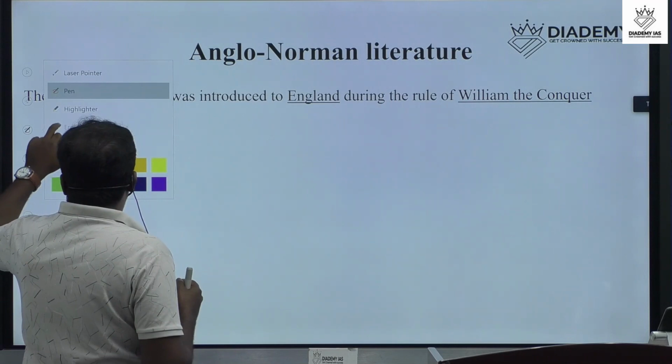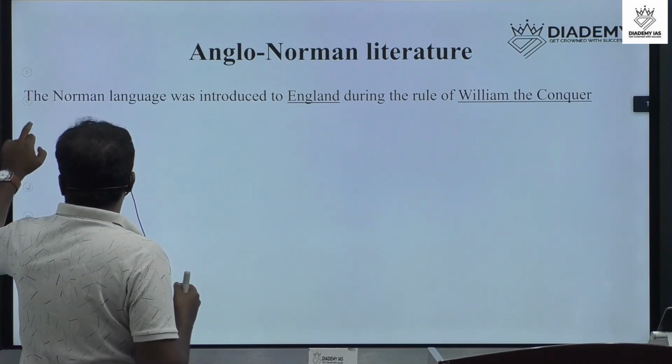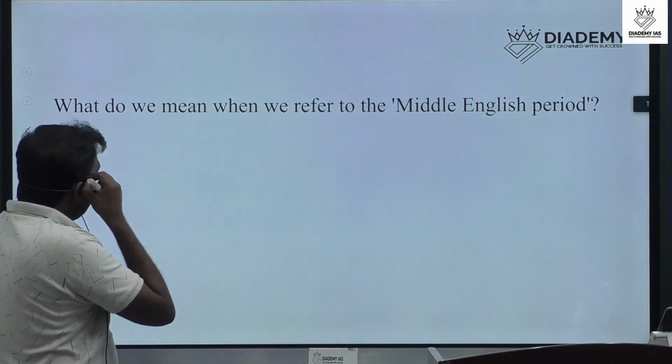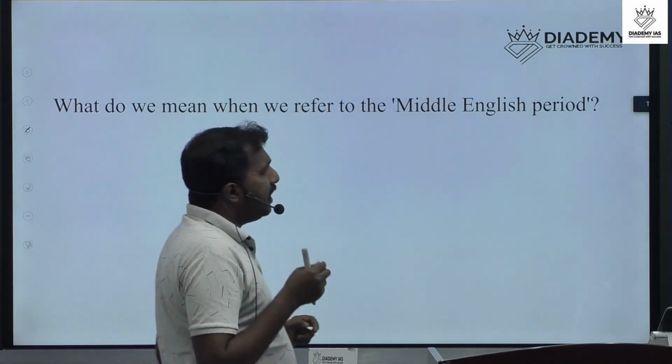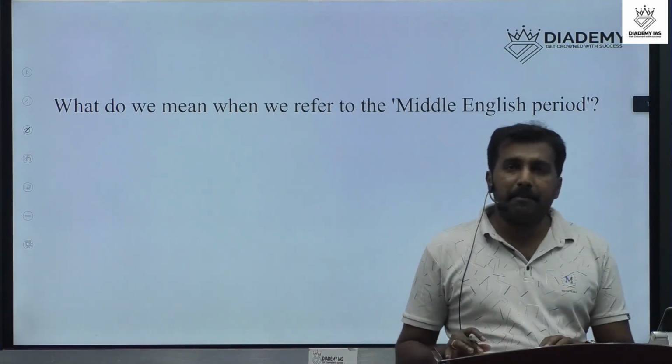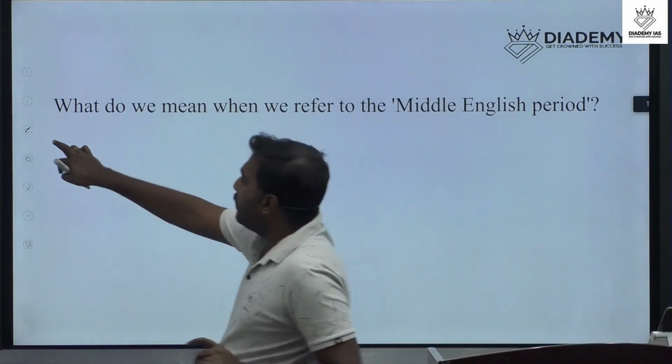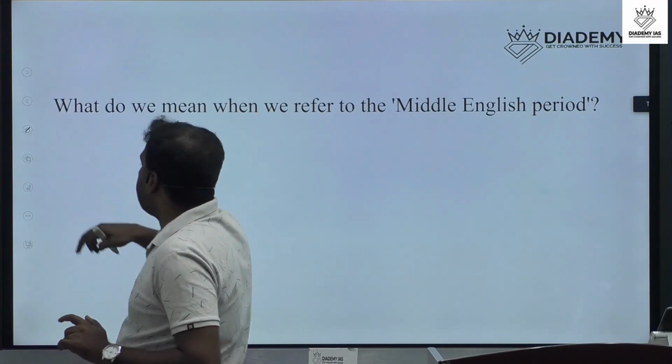Then next, we can discuss what we mean when we refer to the Middle English period. What was the impact of the Middle English period? That we will discuss in this slide.